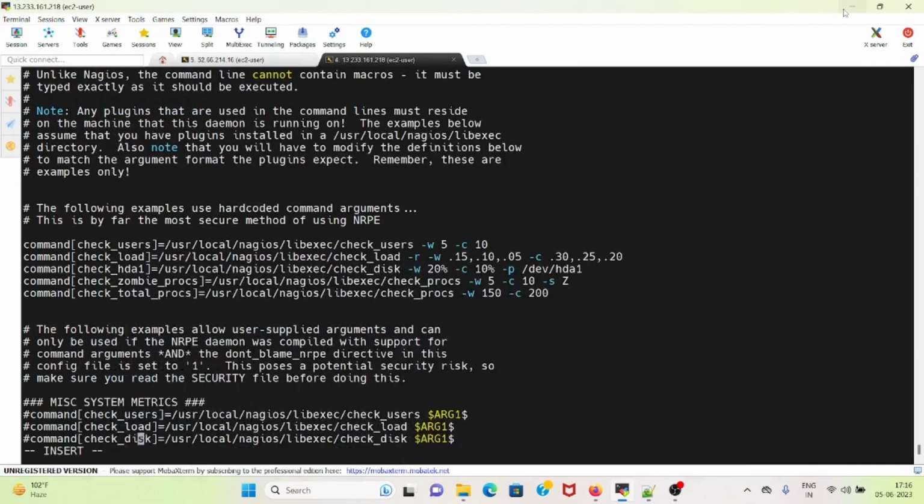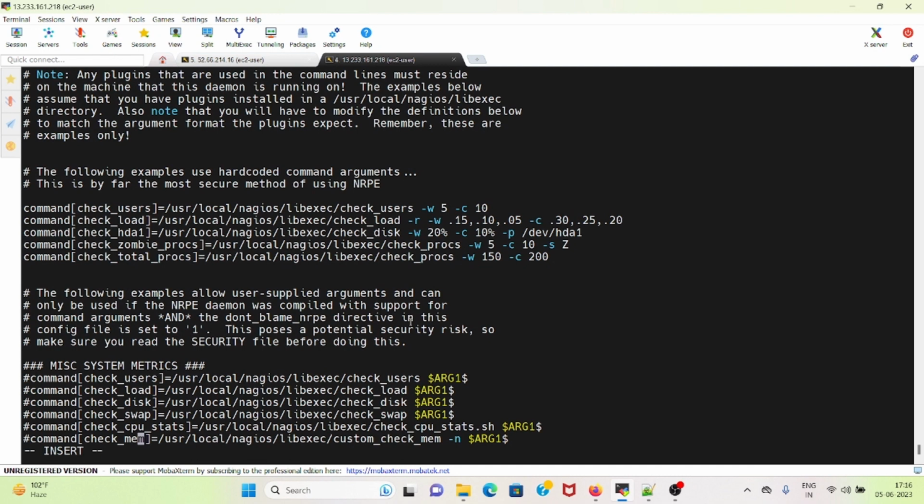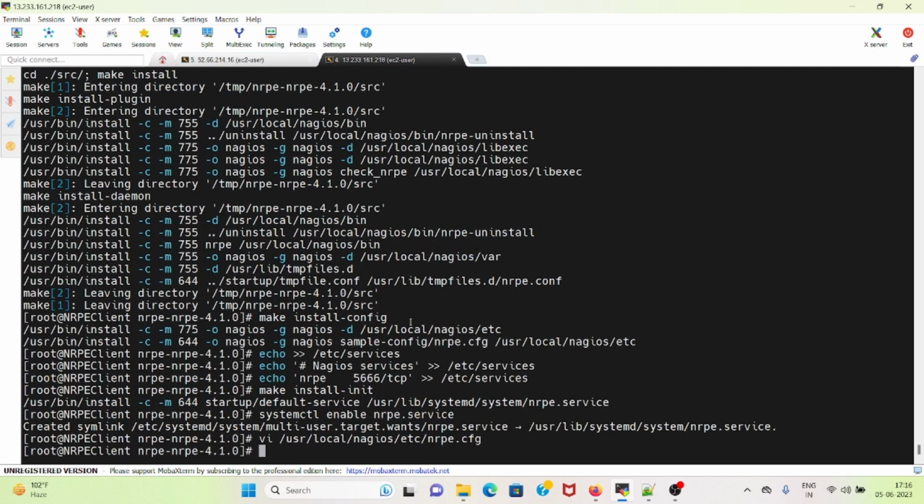So what I will do, I will uncomment the check disk command line. Once it's done, I can press escape, then :wq! to save and quit. So I have made the changes.